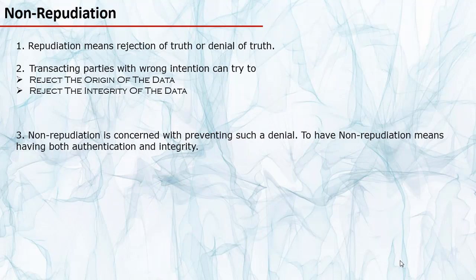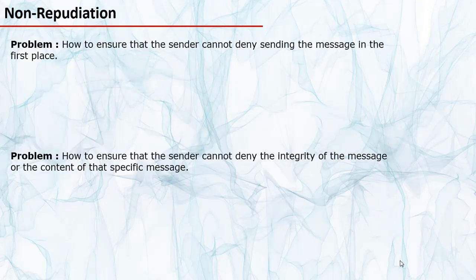To have non-repudiation means having both authentication and integrity. Please note it down. To have non-repudiation means having both authentication and integrity together in a transaction. Authentication protects us when the other transacting party tries to reject the origin of the message, and integrity protects us when the other transacting party tries to reject the integrity of the data itself. So we must have authentication and integrity to have non-repudiation. Moving on to the next slide.